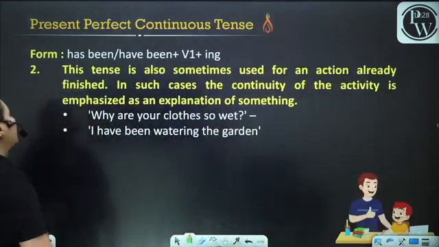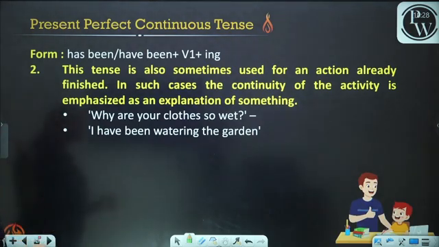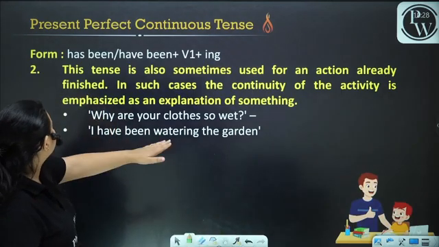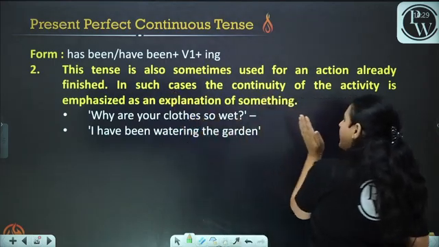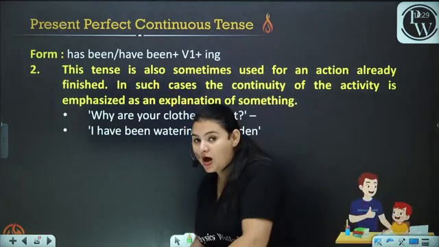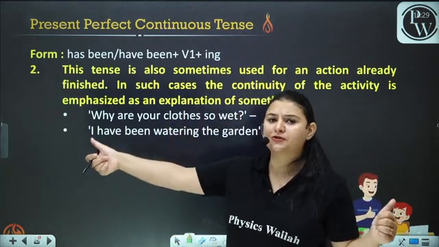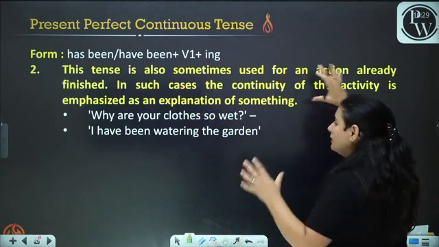Now further, this tense is also sometimes used for an action that has already finished. In such cases, the continuity of the activity emphasizes an explanation of something. Now, here comes the exception. You have already learned the previous usage, but this is something new to you.